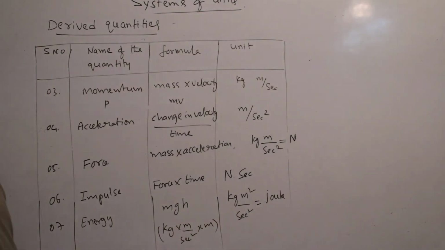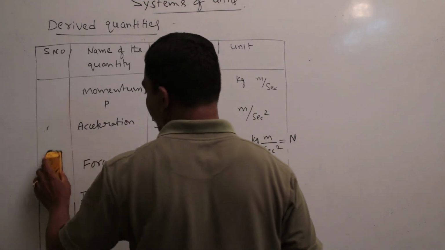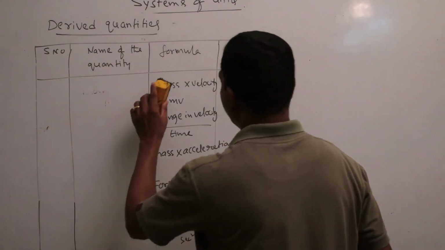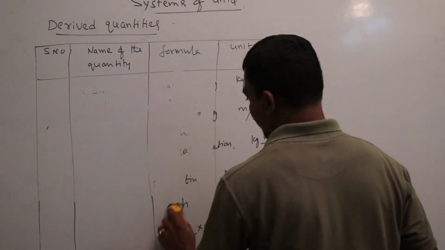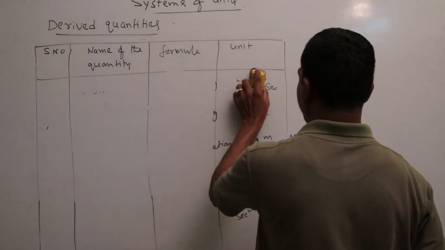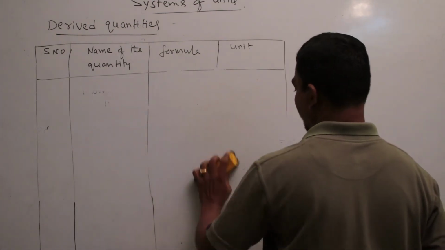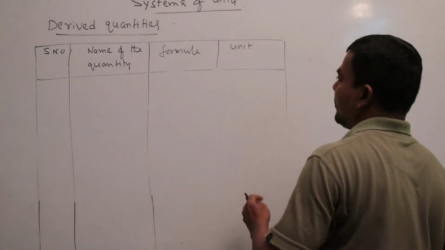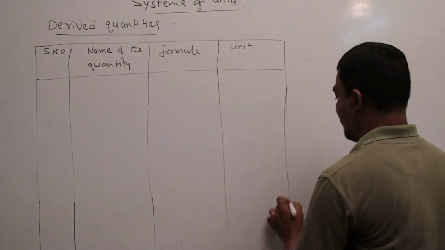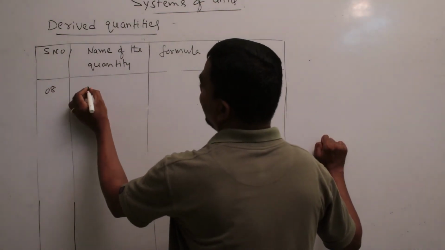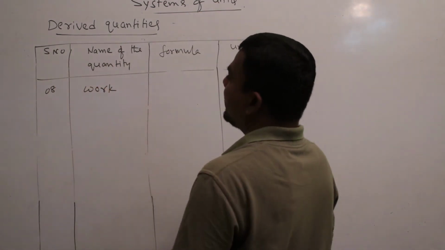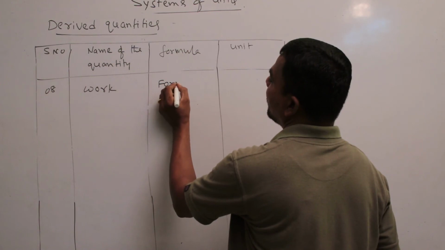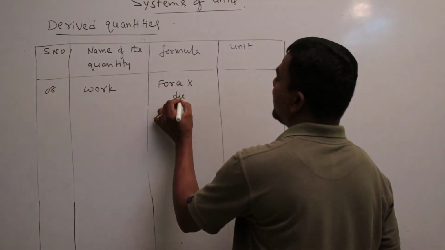Next one is number 8, work. Work is one of the derived quantities. The work formula is force into displacement.